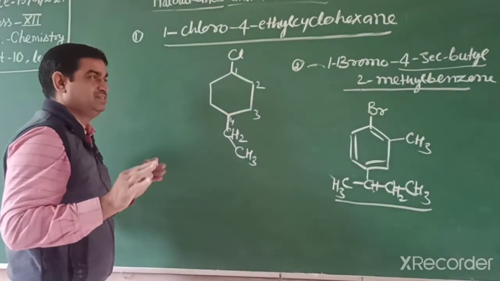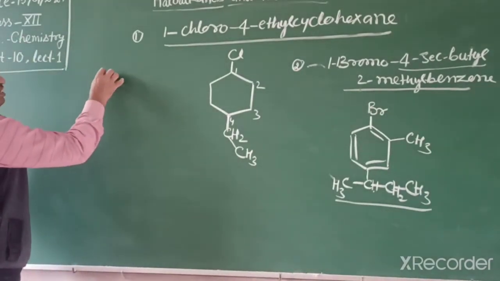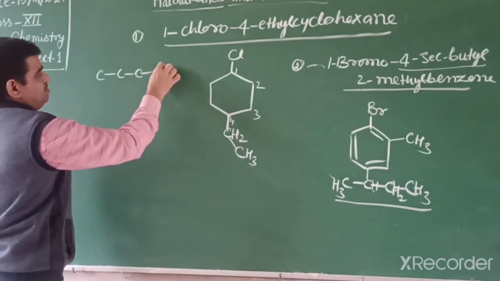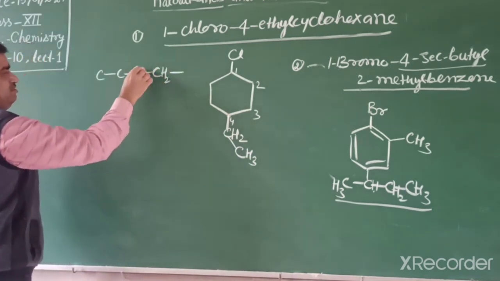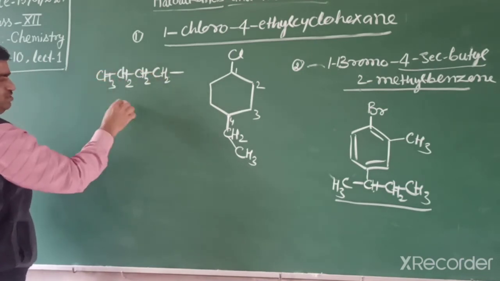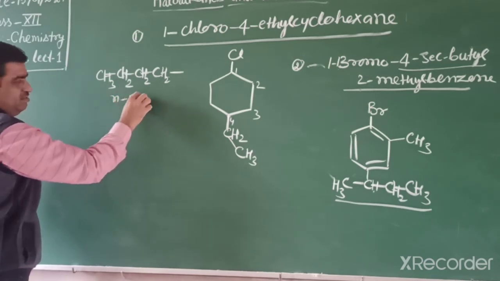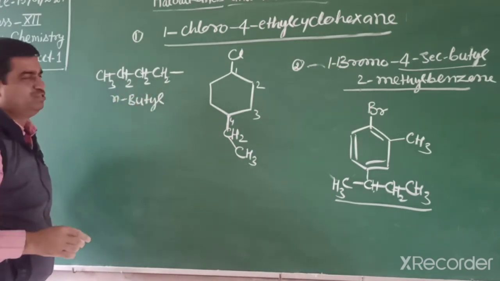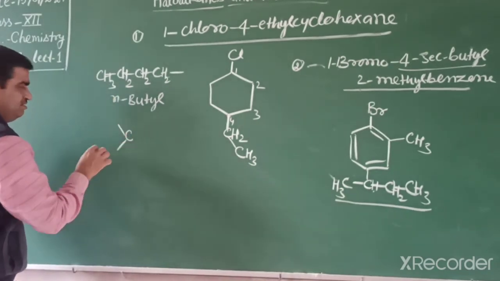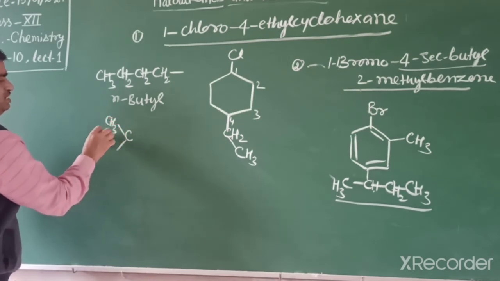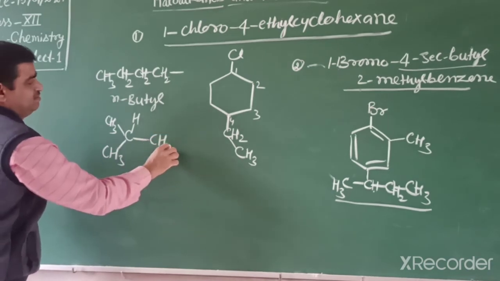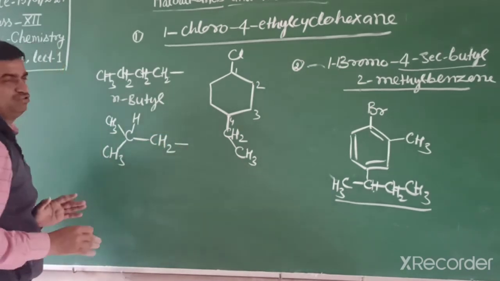Students, butyls are of 3 types. If you write the normal compound, that is butane, and we remove 1 hydrogen from the first carbon, then this one is normal butyl or primary butyl. If we write like this, 1 carbon with 2 CH3, in this way, this one is isobutyl.